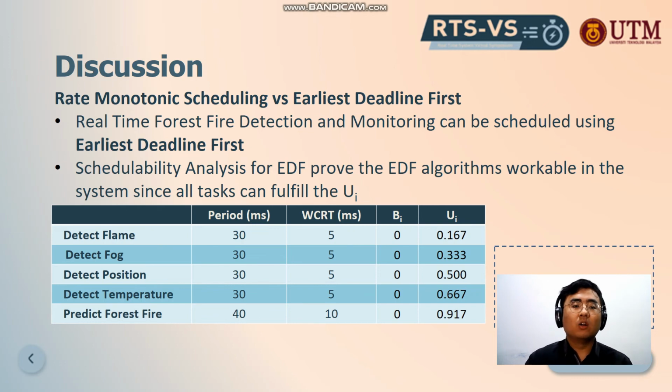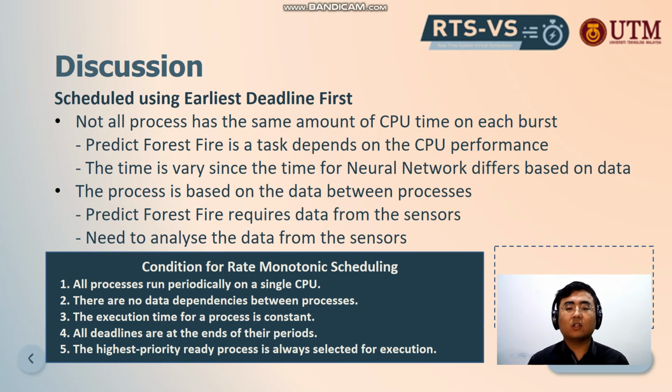So for the discussion, we compare these two. We think that earliest deadline first is more suitable for this system since it fulfills the schedulability analysis. We also found that rate monotonic scheduling has 5 conditions. First, all processes run periodically on a single CPU. Second, there is no data dependency between the processes. This is not valid for this project, since we need data from the sensors and we need to analyze the data from the sensors.